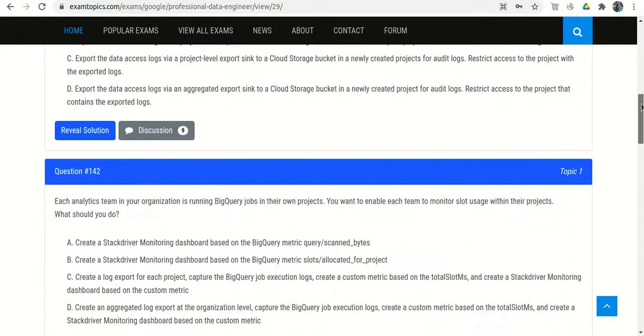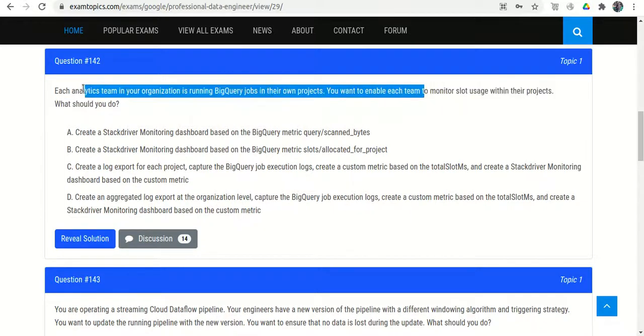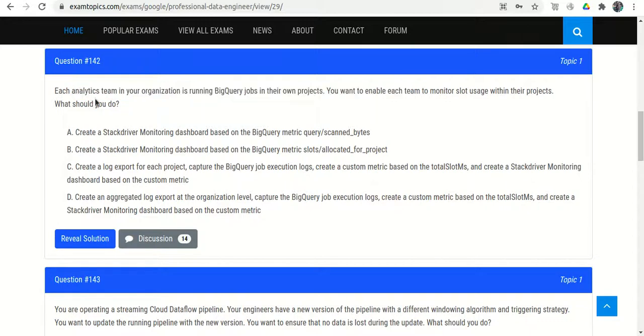So let's read question number 142. Each analytics team in your organization is running BigQuery jobs in their own projects. Okay, you want to enable each team to monitor slot usage within their project. So what should you do? So we have analytics teams, they are running some BigQuery jobs and we want to monitor the slot usage, like how much CPU their jobs are using, right? So what should we do?